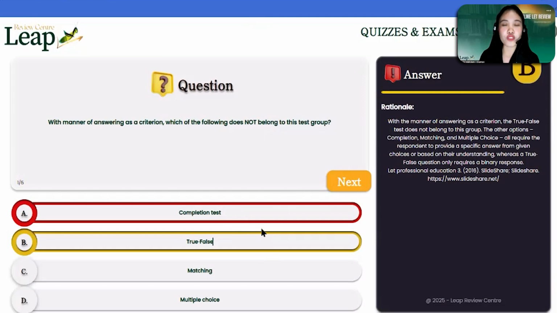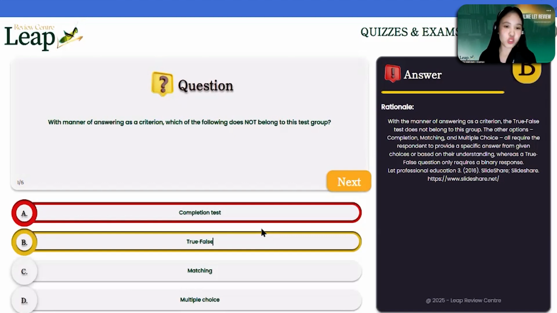Why? Because if you're going to find out the way students will respond to the questions in the tests, for a true or false, it is just limiting or restricting the students. Why? Because the options will be situated or focused on binary response, meaning to say we only have true and false as the given option.